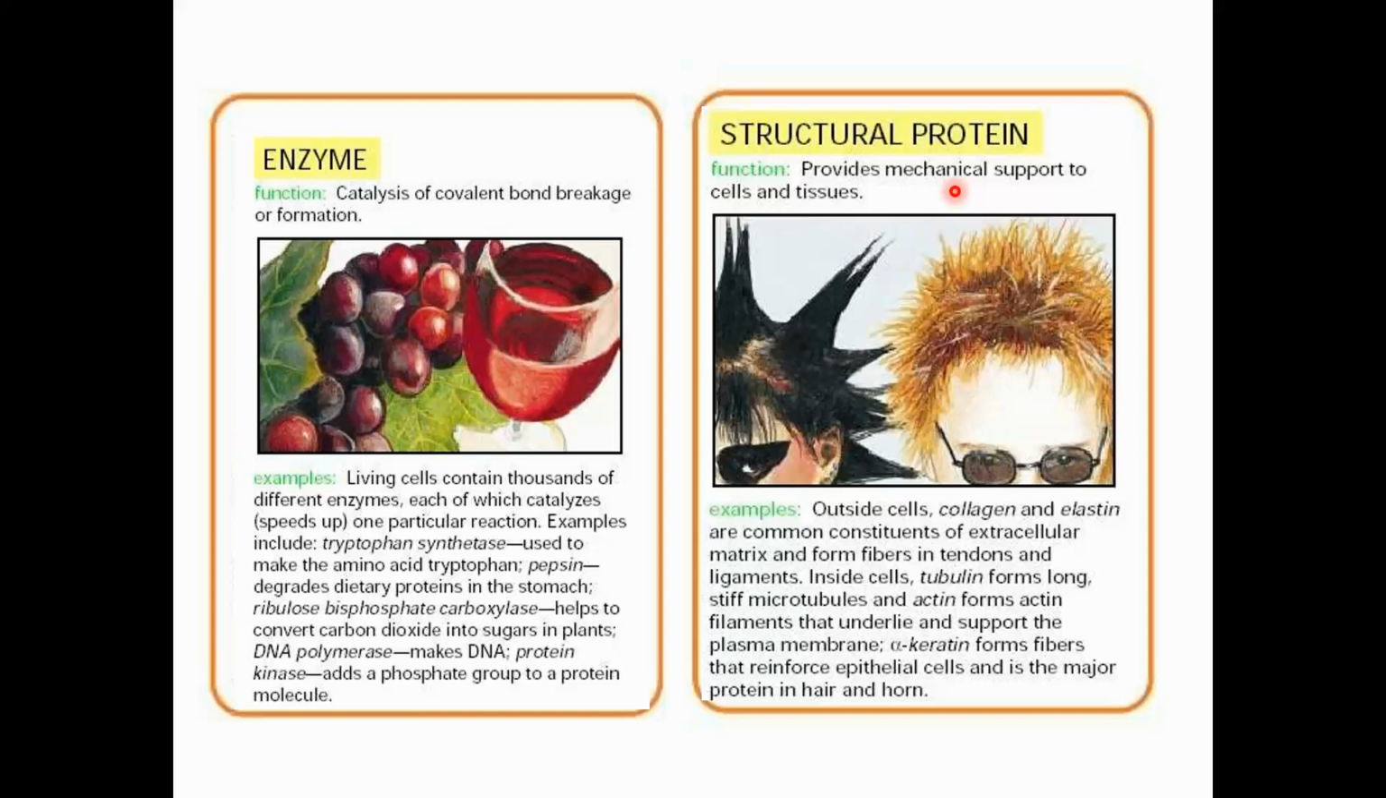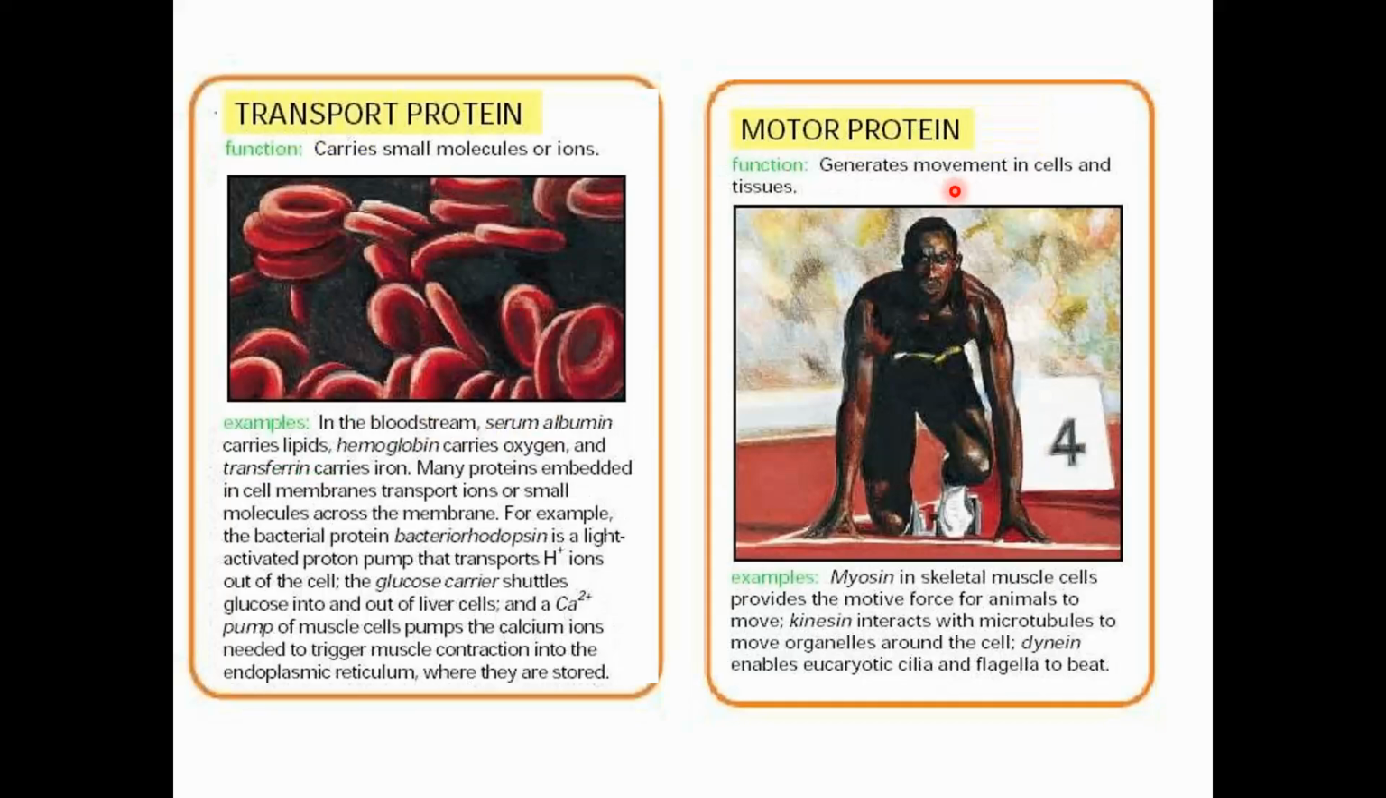The protein that is present in our hair is alpha keratin, and the protein that is present in our joints is collagen, or tendon, in the shape of tendon. So these are different structural functions, and these are all different proteins.